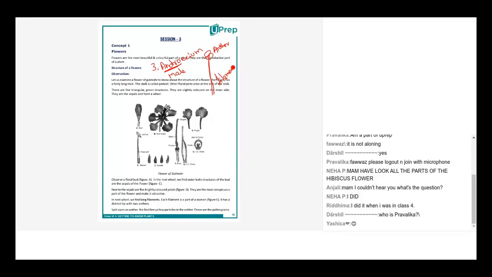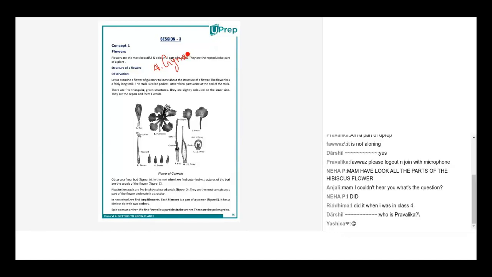Most of you must have read this in your earlier classes. The anther has pollen sacs, which have a lot of yellow pollen in them, right? In a flower, normally you will find dust-like substances. Those are basically the pollens. Correct? So that's the third whorl. Now, which is the fourth whorl? The fourth whorl is known as the gynoecium.